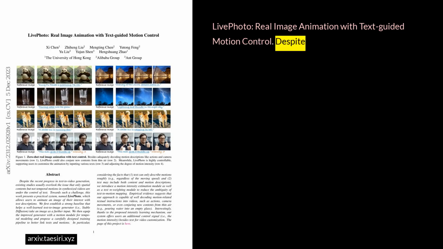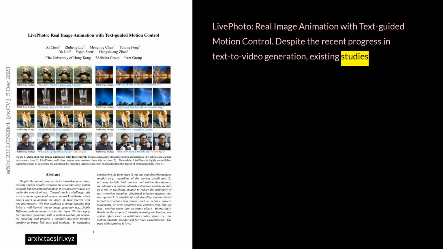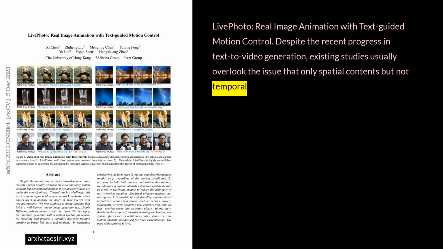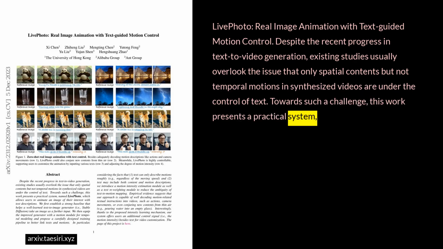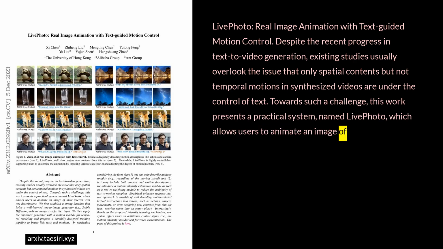LivePhoto, real image animation with text-guided motion control. Despite the recent progress in text-to-video generation, existing studies usually overlook the issue that only spatial contents, but not temporal motions in synthesized videos, are under the control of text. Towards such a challenge, this work presents a practical system named LivePhoto, which allows users to animate an image of their interest with text descriptions.